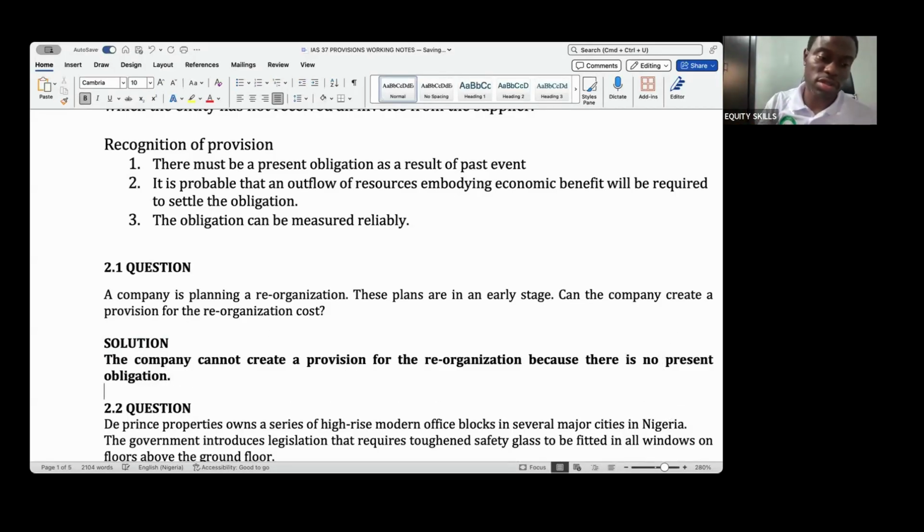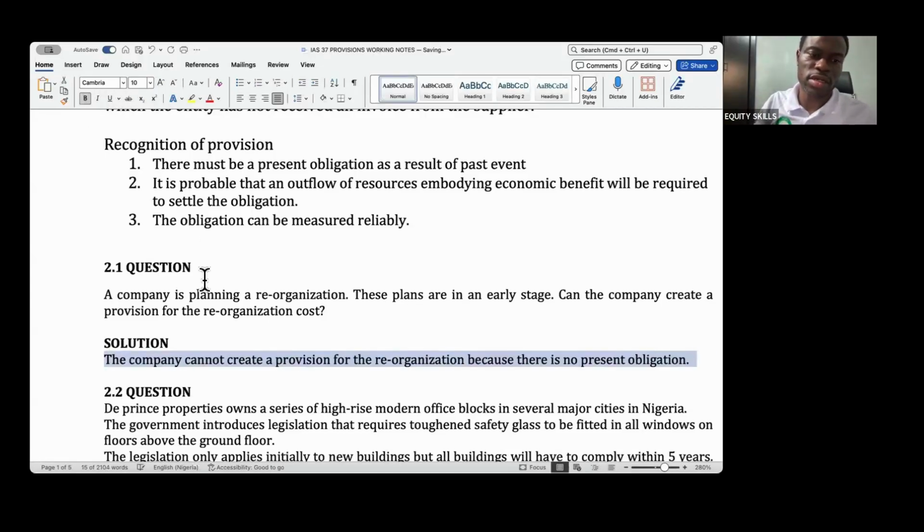Where is the obligation? I can't see any obligating event. They are just planning a reorganization, which is okay. They can plan whatever reorganization they want to plan. But we don't have a present obligation here.